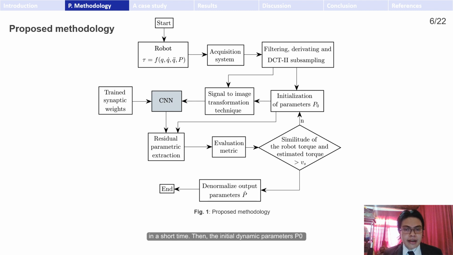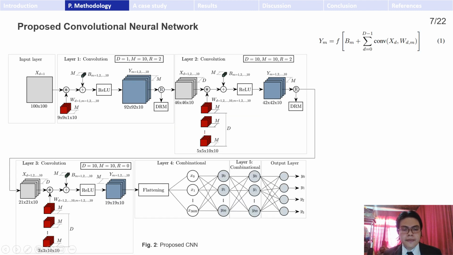Then the initial dynamic parameters P0 are initialized to create an image with the proposed transformation technique. Once the image made with the robot signal is obtained, the CNN finds the parameter residuals. A proposed evaluation metric analyzes the robot torque and the estimated torque. The output dynamic parameters are denormalized when the evaluation metric gives a value greater than PS.